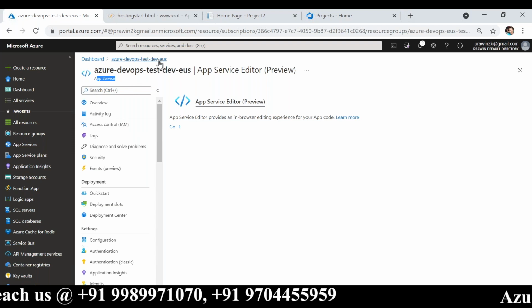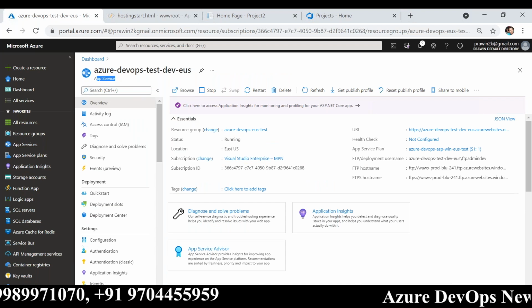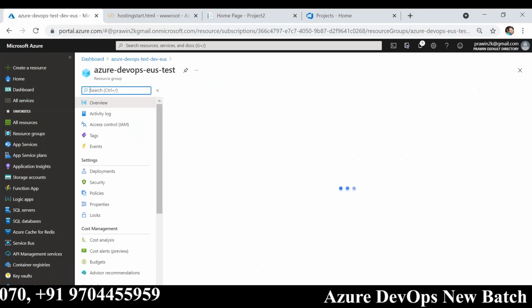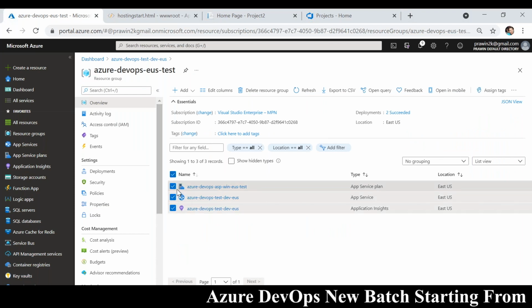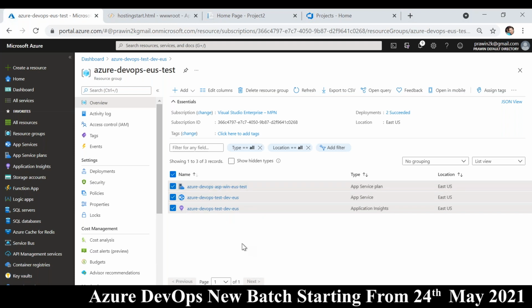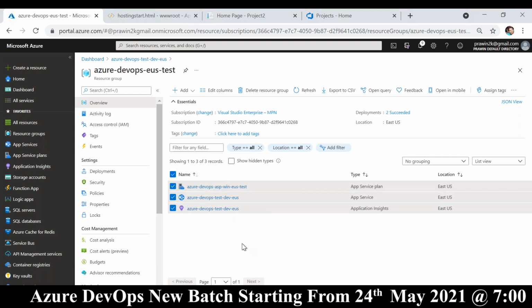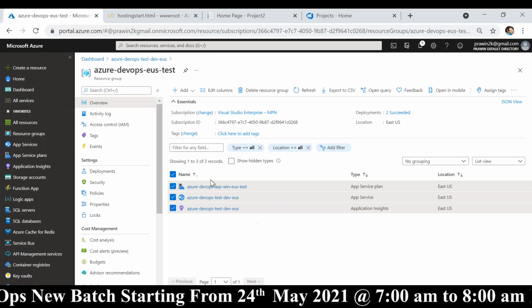Today, in this test environment, let me go to the test environment. I can click on resource group. We are in the resource group now. In the test environment, we have only 2 or 3 services, so it took 5-10 minutes. If there are hundreds of services, it takes weeks or months together, at least a week or 2 weeks, right?